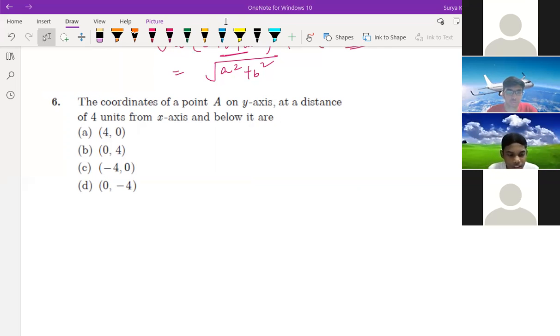So below it means what, Adarsh? It is written: the coordinates of point A on y-axis at a distance of 4 units from x-axis. And below it means below only, you should see x-axis and below that. You should not see above one. Okay, sir.